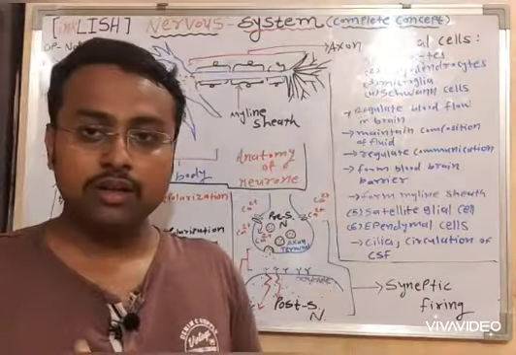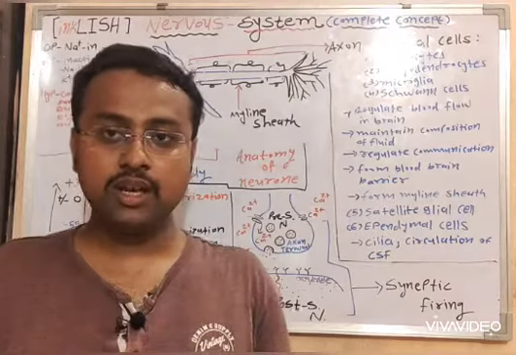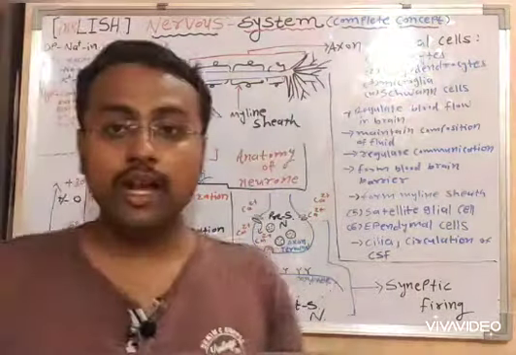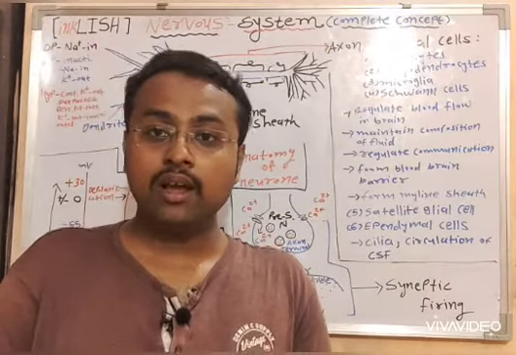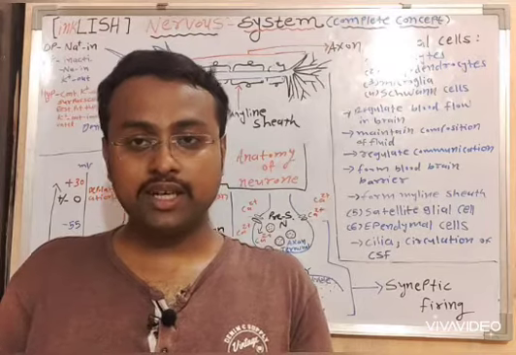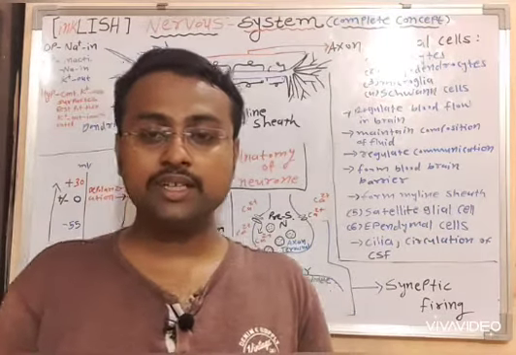Now, using the booster, the action potential or the impulse has reached the axon terminal. The membrane of the axon terminal is abundant with calcium ion voltage gated channels.